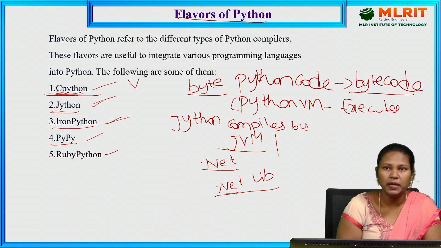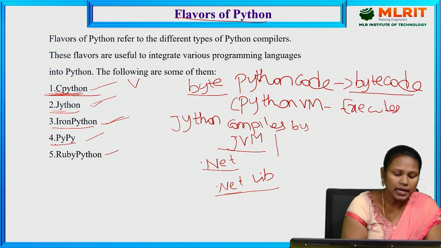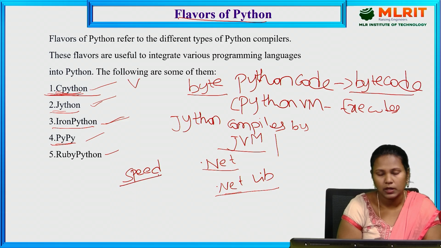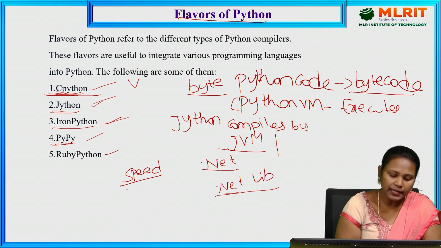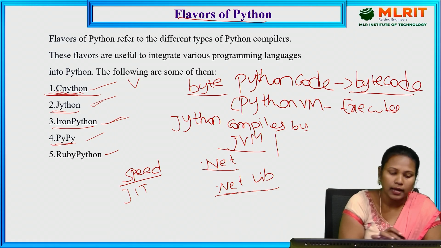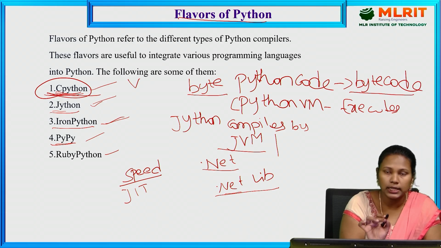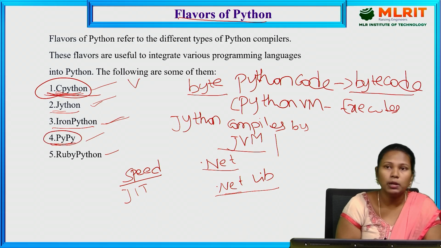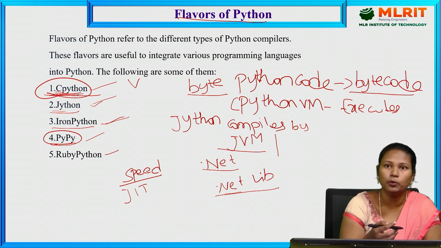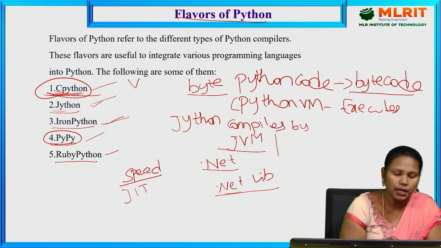Next one, PyPy. PyPy is an extension or alternative of Python. Here it focuses on the speed of Python. It uses a just-in-time compiler for executing the Python code more quickly compared to CPython. So PyPy is used for speed purposes. It generates the result fast compared to CPython. The next one is Ruby Python.